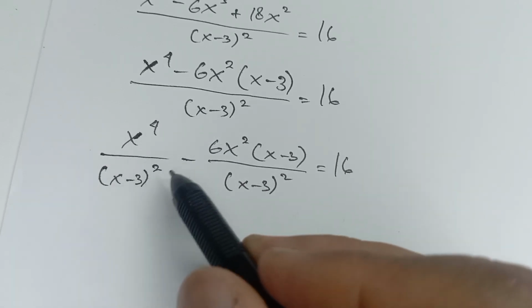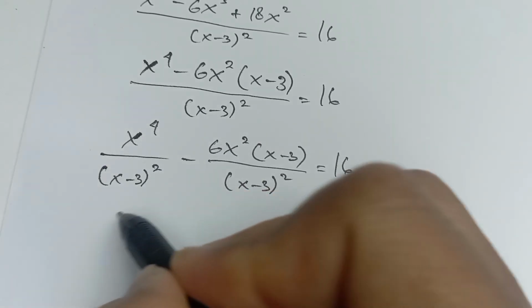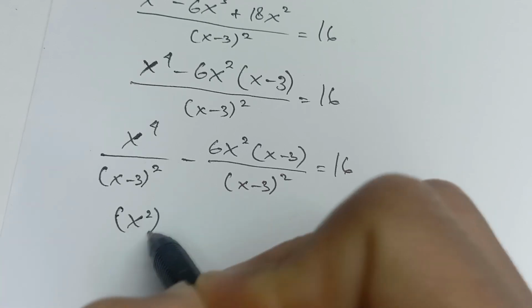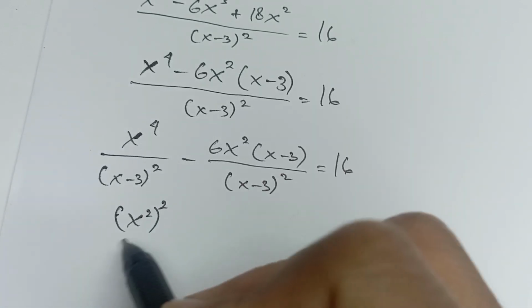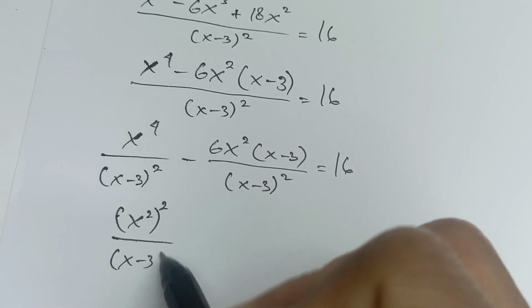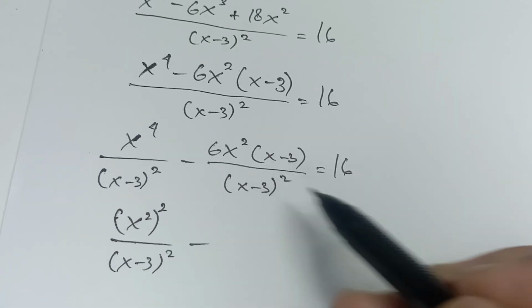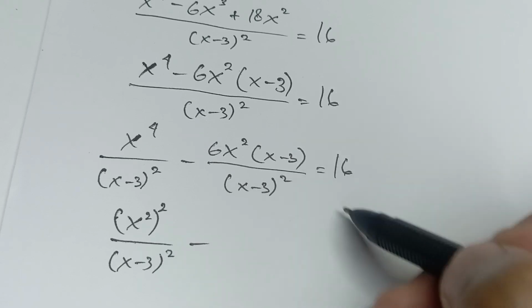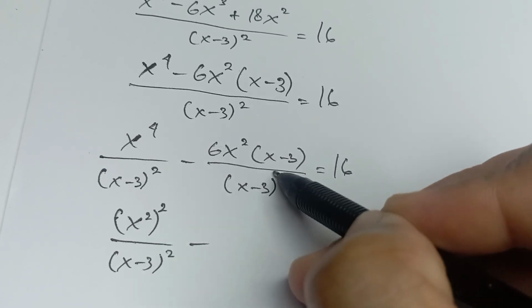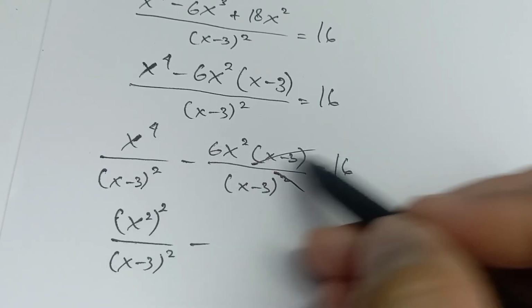Okay, for the second term, we can write x squared over (x minus 3) squared. And this we have (x minus 3) times (x minus 3) squared, you can cancel the power.